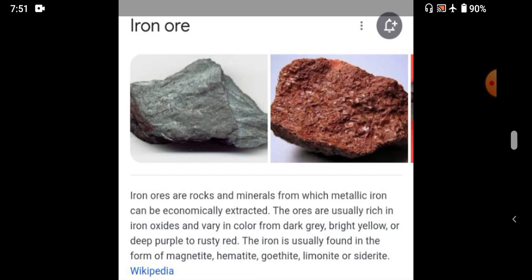Mostly dark grey. Just see this picture, given here are examples of iron ore.